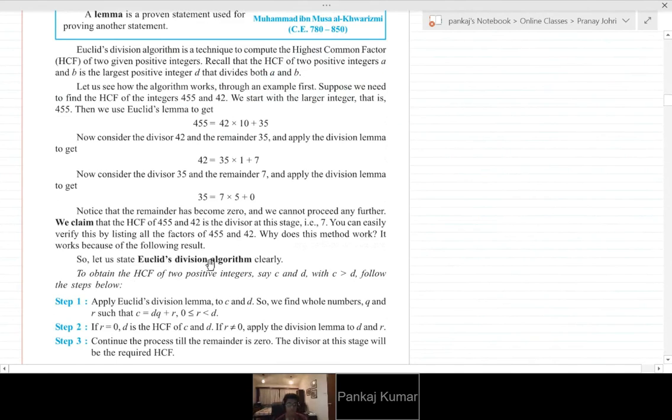Now, as I was just mentioning, applications of Euclid's division lemma. We have two basic applications of this. First is finding the HCF. You can note these points. Finding the HCF.